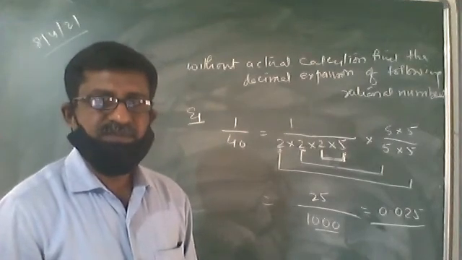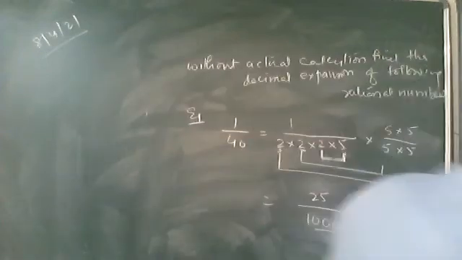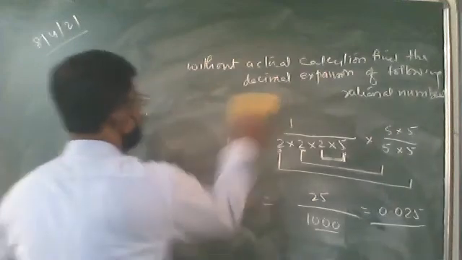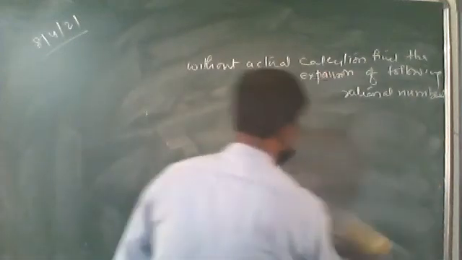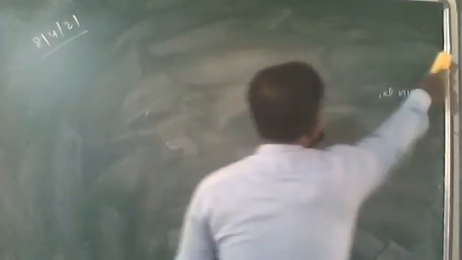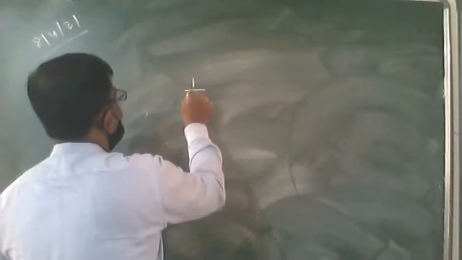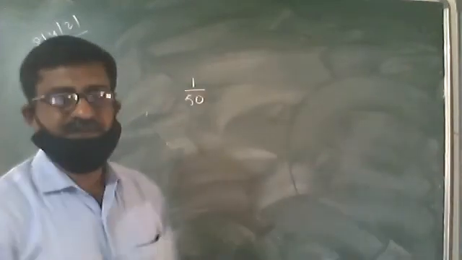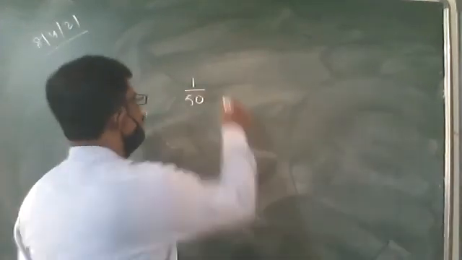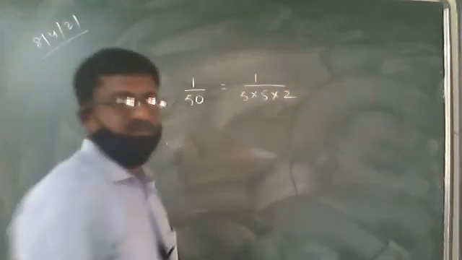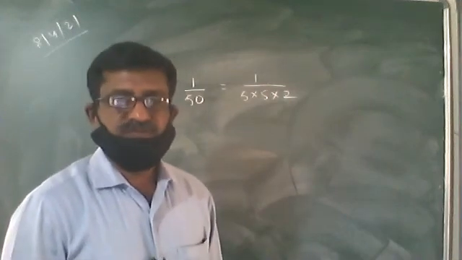Clear? Expecting that you understood this, we move to the next example. One more example I am taking, and after that we will move to the next topic. Our aim is to find out the decimal expansion of the number. Suppose we got 1 upon 50. Take out the factors for this 50. 50 is 5 into 5 into 2.